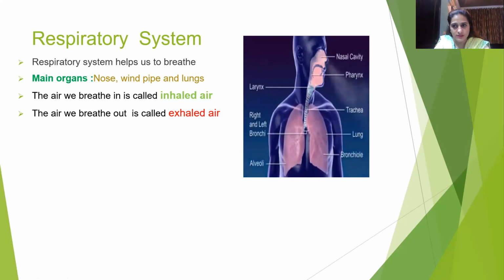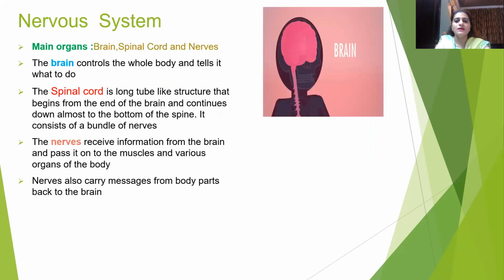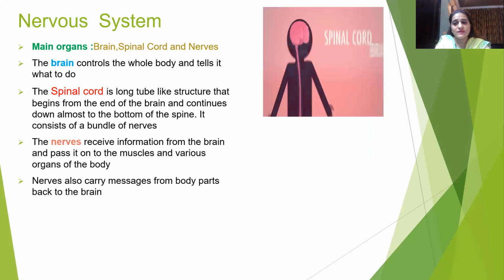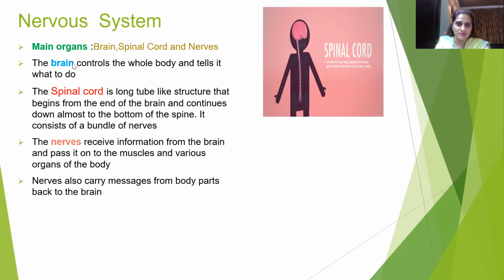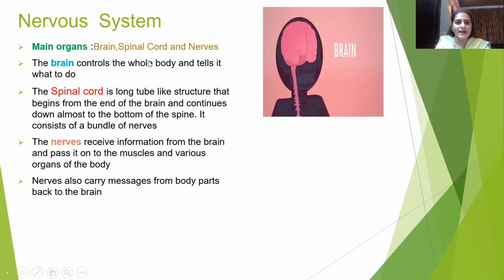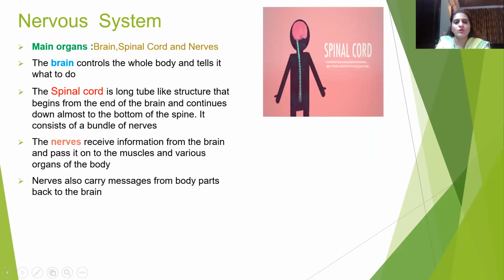Now we will move further to the next system, that is the nervous system. The nervous system is a very important system. It consists of the brain, spinal cord, and nerves. The brain controls the whole body and tells it what to do.